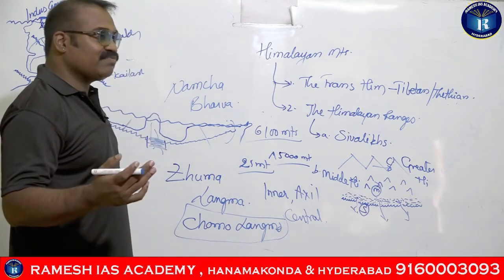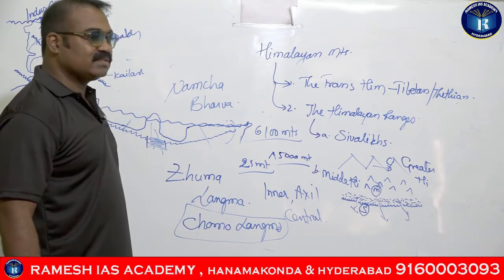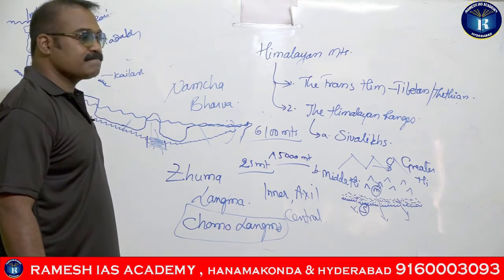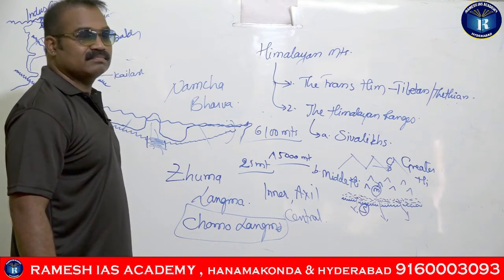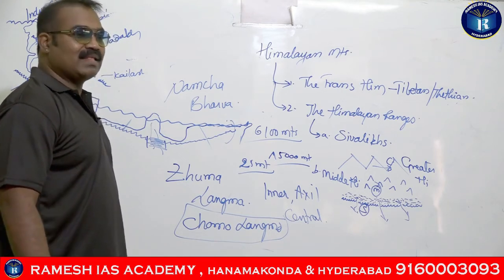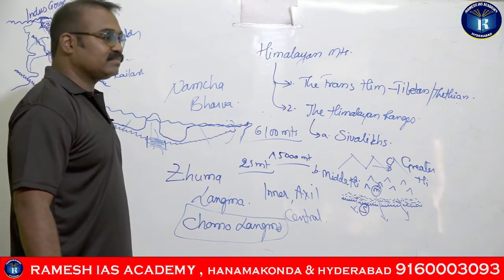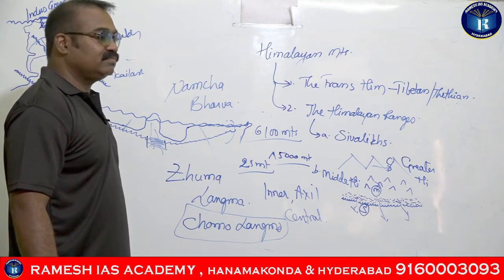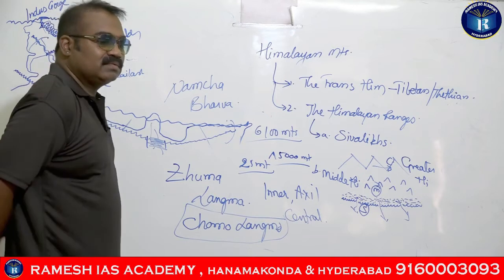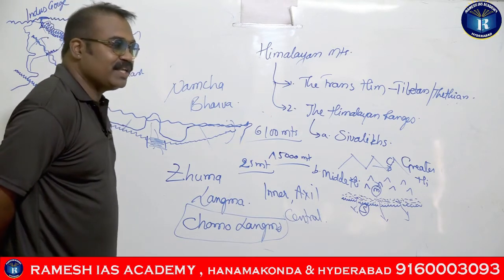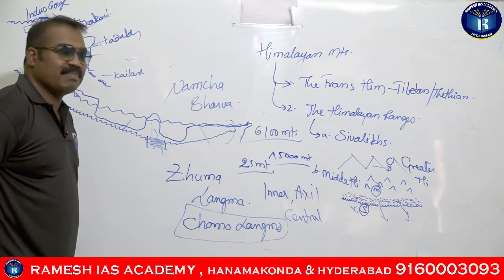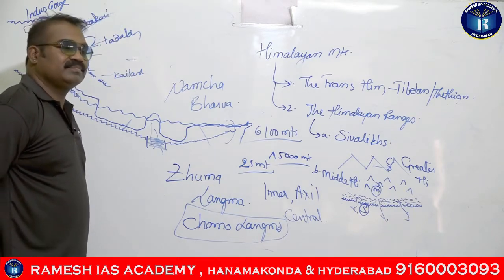Any idea who is the first Indian to scale Mount Everest? Tenzing Norgay is the first Indian to scale Mount Everest. And the first Indian woman, any idea? Bachendri Pal, guys.